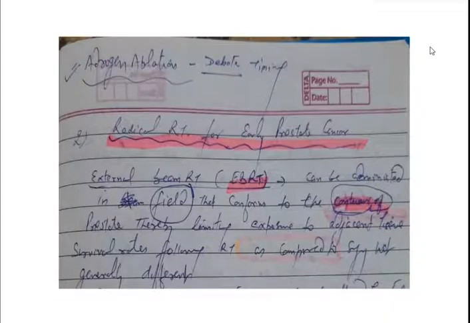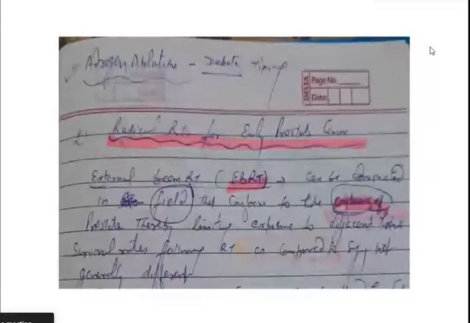Means the adjacent tissues are not at risk. Survival rate following radiotherapy as compared to surgery is not generally different.